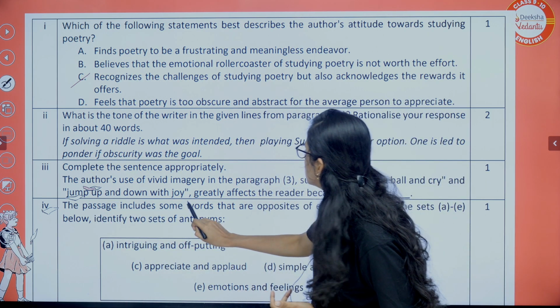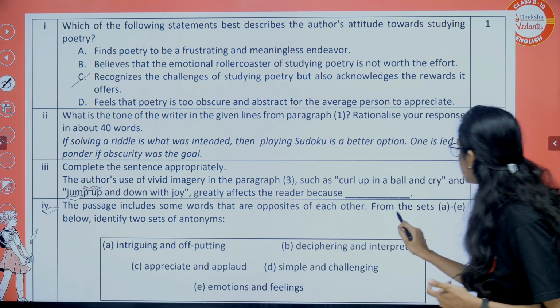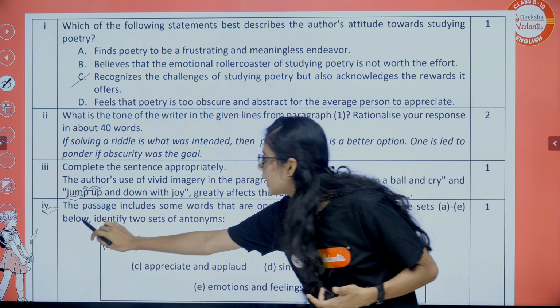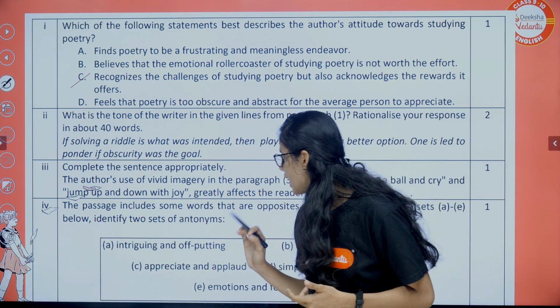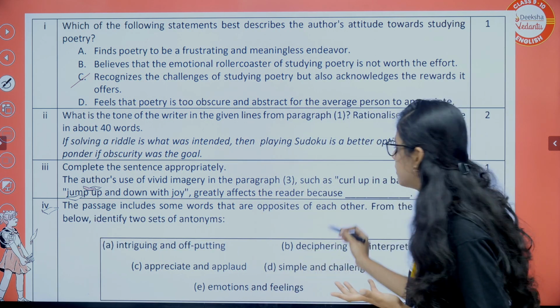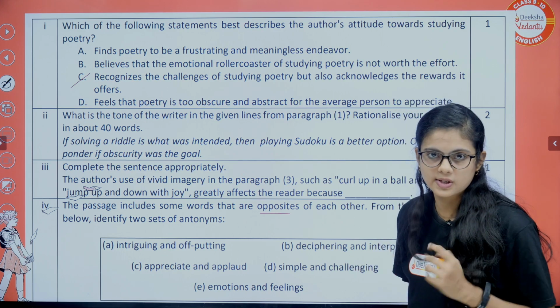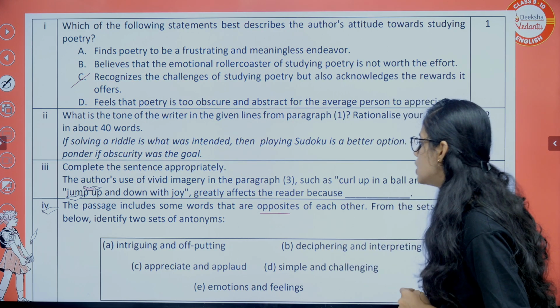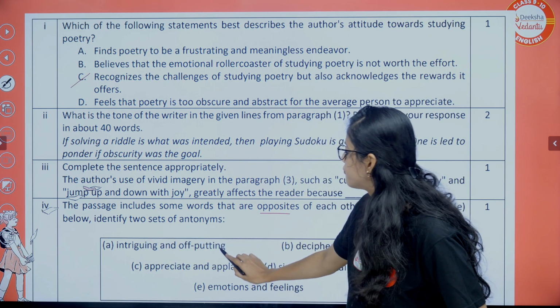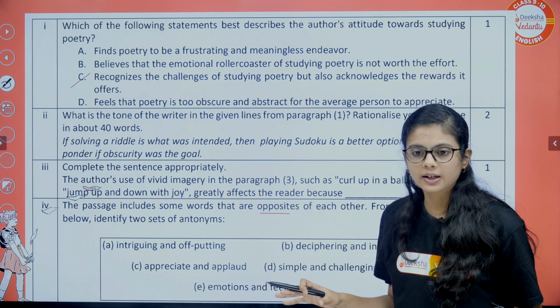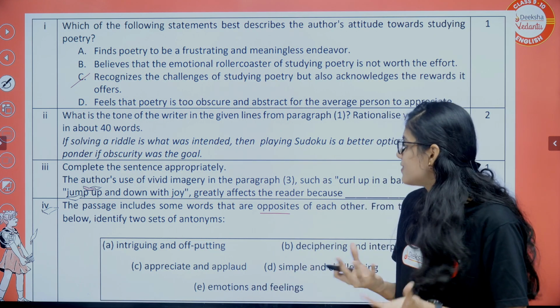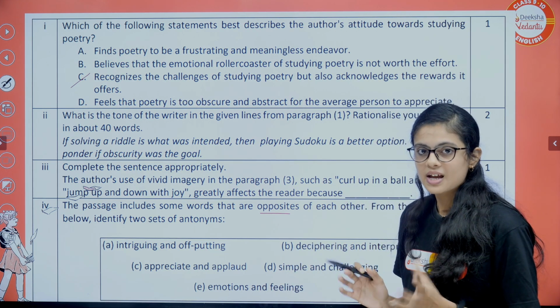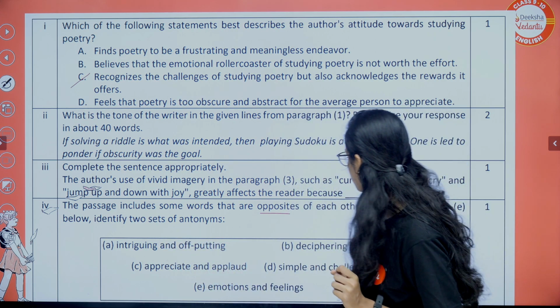The passage includes some words that are opposite to each other. From the set A to E below, identify two antonyms. Antonyms means nothing but opposites, right? Okay. So, intriguing and off-putting. Off-putting is leaving, right? Intriguing is interesting. You can consider that. So, these are opposite words.